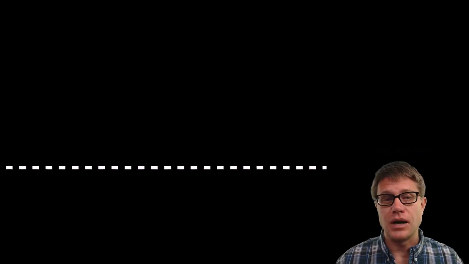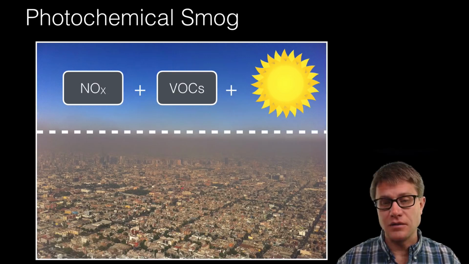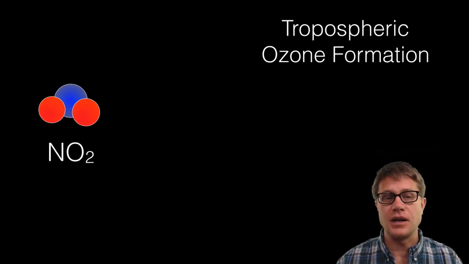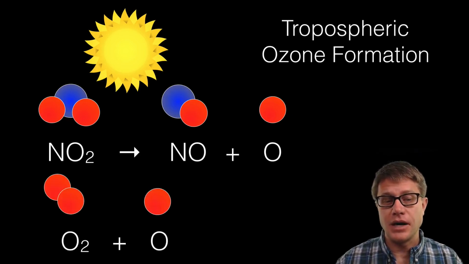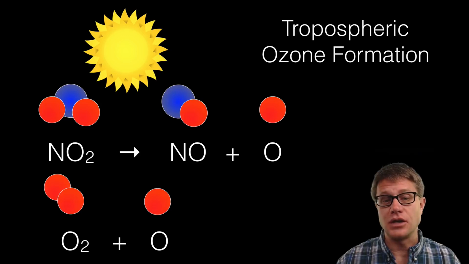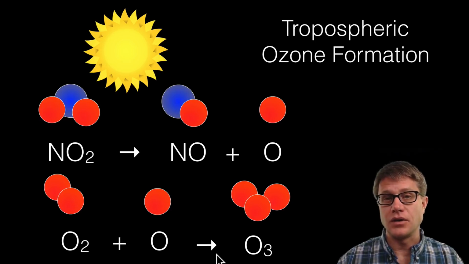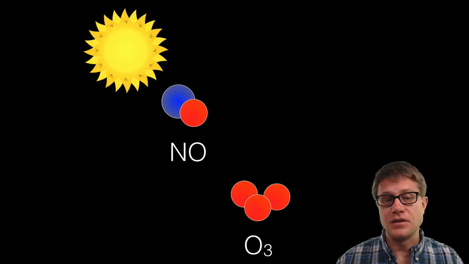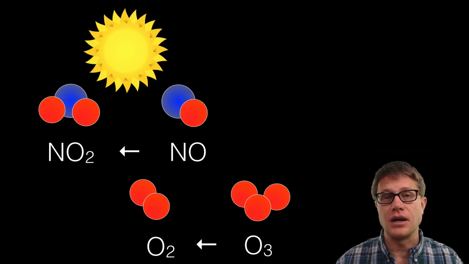And then we start to have chemical reactions going on. Photochemical smog is caused by these three things: NOx, VOCs, and the sun. If we look at that chemically, this is nitrogen dioxide. If you have sunlight, that will break a free oxygen atom away. Now that free oxygen atom can combine with atmospheric oxygen and produce this ozone. So what is smog? It's essentially these NOx compounds, and then this ozone. But naturally, these will spontaneously move back to nitrogen dioxide and regular tropospheric oxygen.